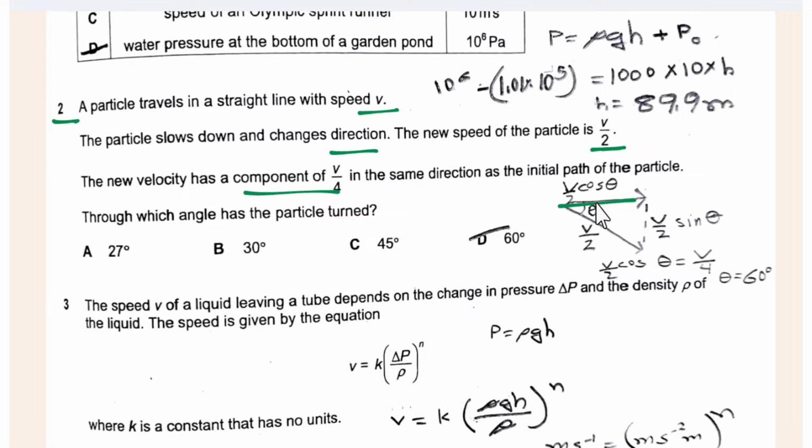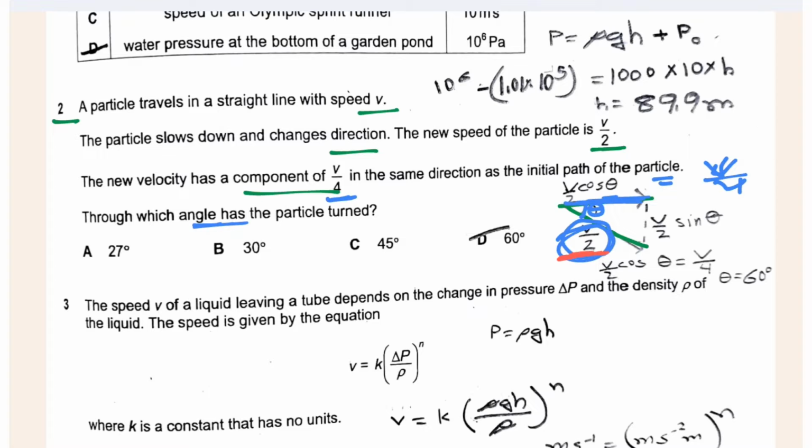has a component of v by 4 in the same direction as the initial path. So suppose this is the initial path, then it changes direction and its speed is now v by 2. For this speed, v by 2, it has a component of v by 4 along the initial path. We actually need to find the angle theta.